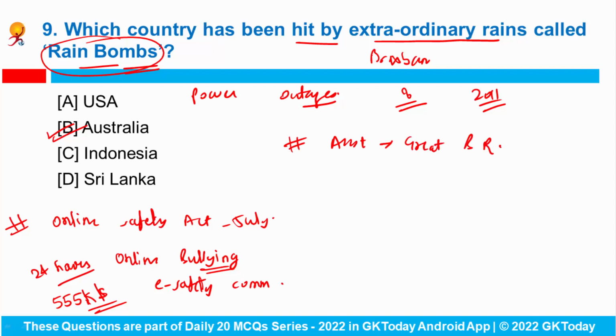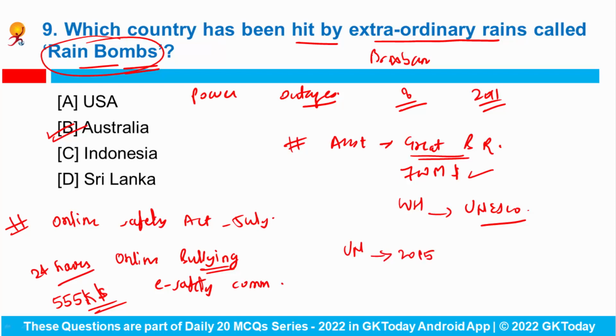Also recently Australia has launched a new plan to protect the climate-ravaged Great Barrier Reef. For this, the government has launched a $700 million package for protecting the Great Barrier Reef in the hope of preventing the vast network of corals from being removed from the World Heritage List of UNESCO. Do you remember that the Great Barrier Reef is the world's largest coral reef? Actually, the United Nations had earlier threatened to downgrade the World Heritage listing of this reef in 2015, and that's why Australia created the Reef 2050 plan and invested billions of dollars into its protection. Fine. So these are the two things why Australia was in news.